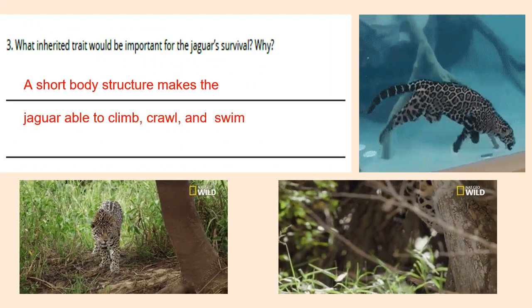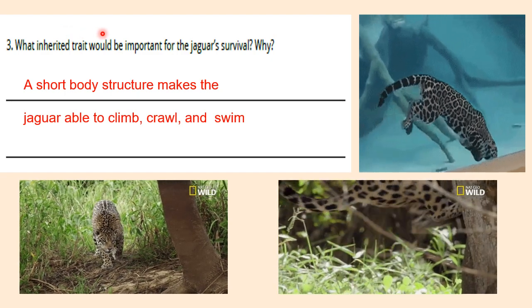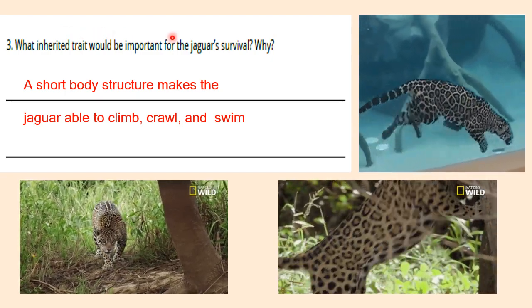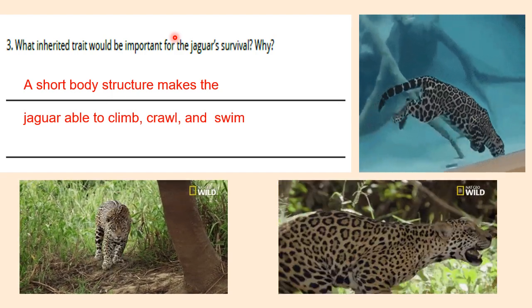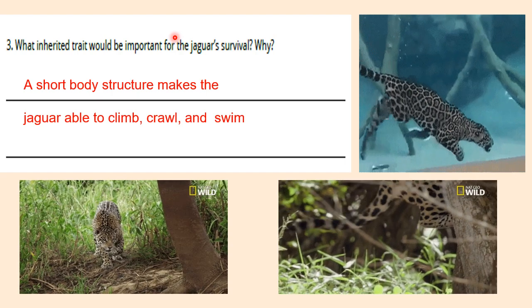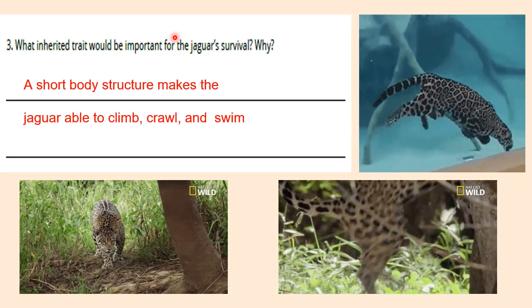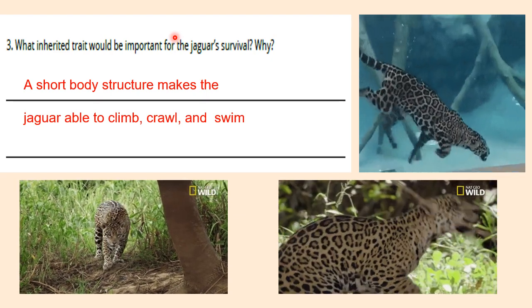The third question we have here: what inherited trait would be important for jaguar survival and why? In the last slide we can look at the picture of the jaguar, and we can see that it has strong teeth.